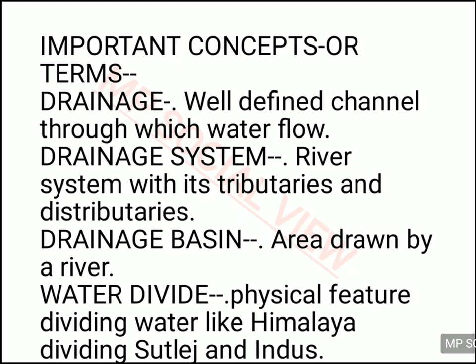So when a barrier stops two water bodies, like two rivers, from meeting each other, it is called the water divide between those two water bodies. There are two rivers flowing and there is a barrier of physical feature in between them, then that physical feature is called the water divide, because it divided the water of the two streams.